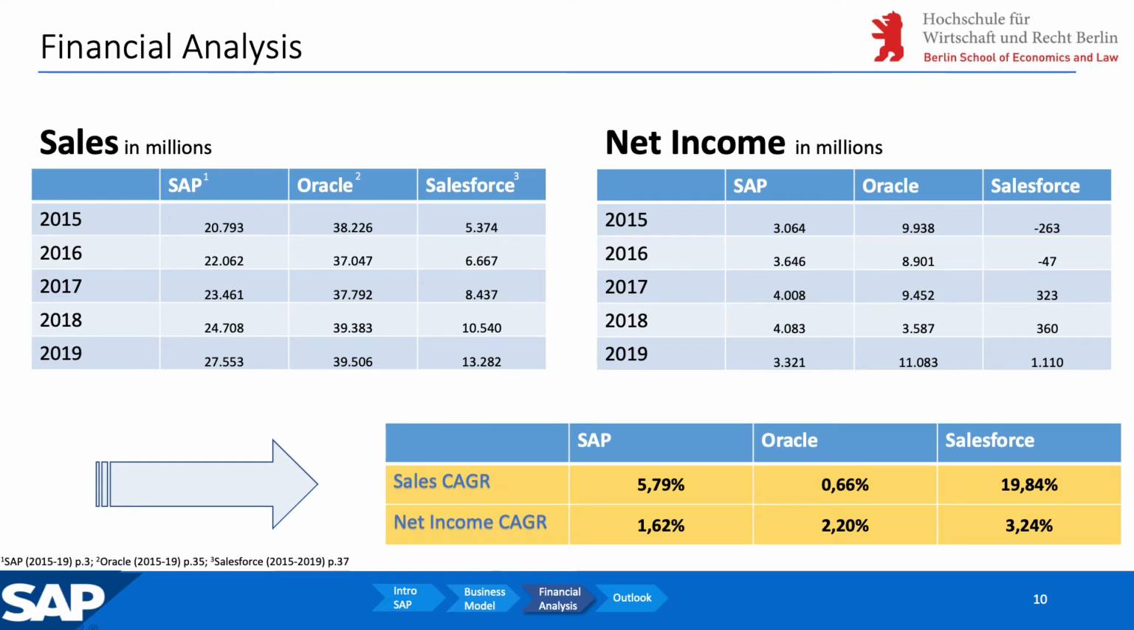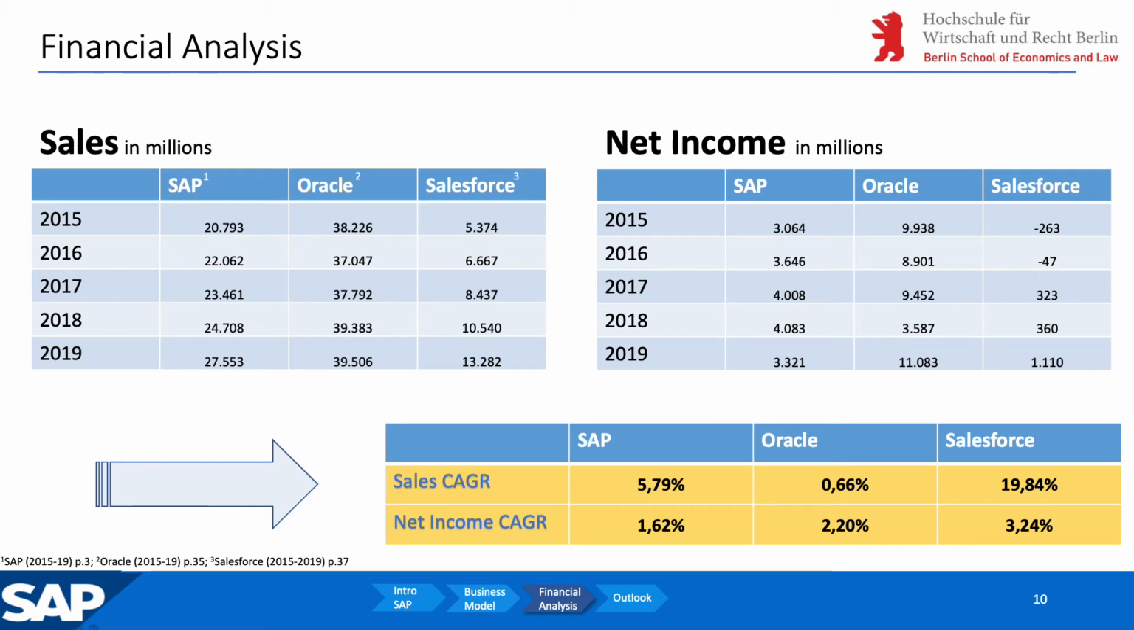In the left table you can see the sales number of SAP, Oracle and Salesforce. In the right table we are looking at the net income of all three companies. However, just by looking at the numbers alone we only gain a limited view. That's why I calculated the CAGRs for sales and net income. This shows us the average annual growth rate over a certain period of time. The sales CAGR for SAP over the last 5 years was around 5.79% and the net income CAGR 1.62%.